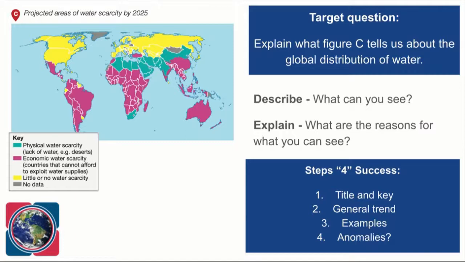So what I want you guys to do now then is to have another look at the model answer if you need to, but see if you can write a response to this question. Can you explain what figure C tells us about the global distribution of water?